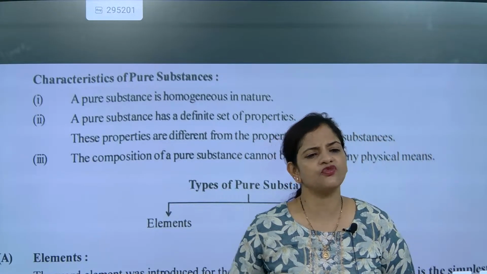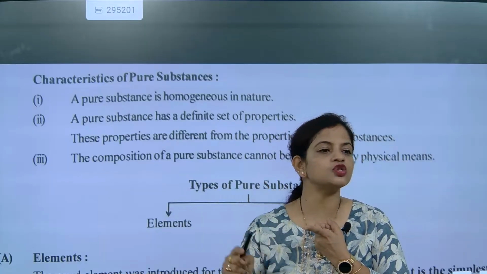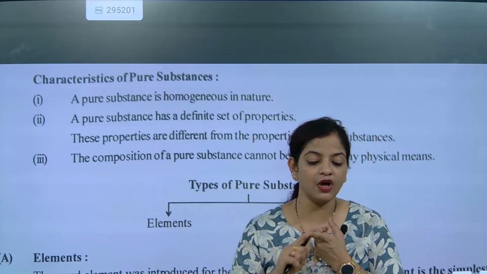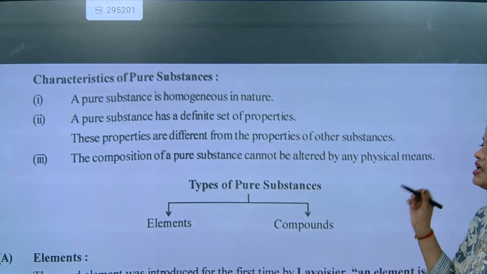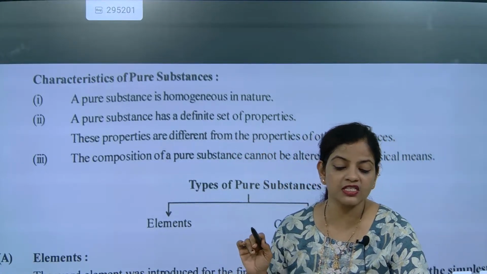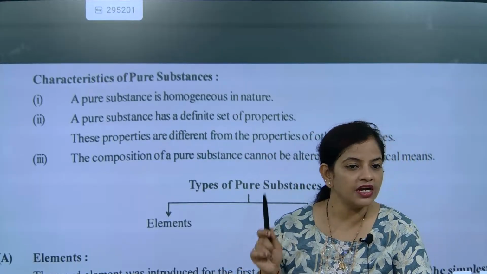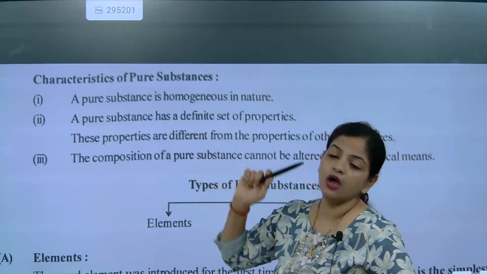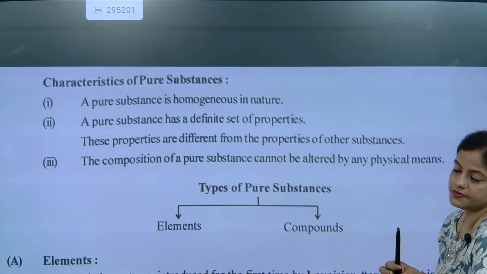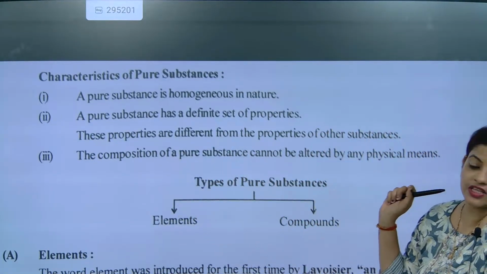So, pure substance, first one. We are going to write everything down and remember it. First is homogeneous. Homogeneous means it will not be different, it will be the same. A pure substance is homogeneous in nature. A pure substance has a definite set of properties. Second, these properties are different from the properties of other substances.